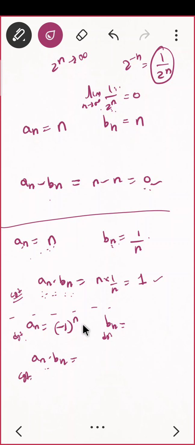This has two limits. But as per our proof, we have proved that if the limit of a sequence is convergent, then the limit is unique. I hope you remember that proof. Unique means what? It should converge to only one value. But here we are having two options. It may converge to one also, minus one also. So that's why it is divergent. So once you are sure that this is divergent, can you give me a Bn such that their product is convergent? This should be easy.